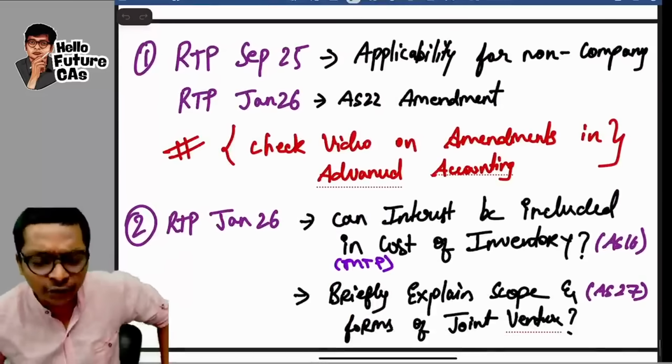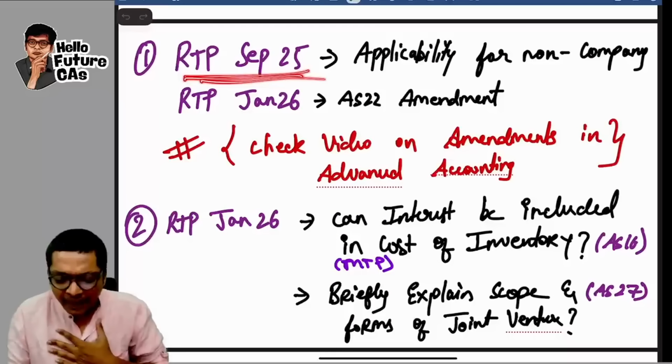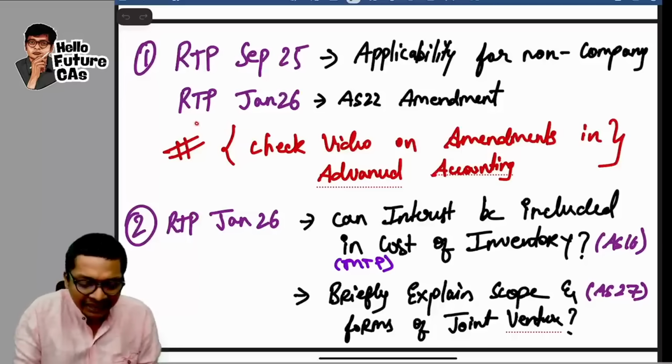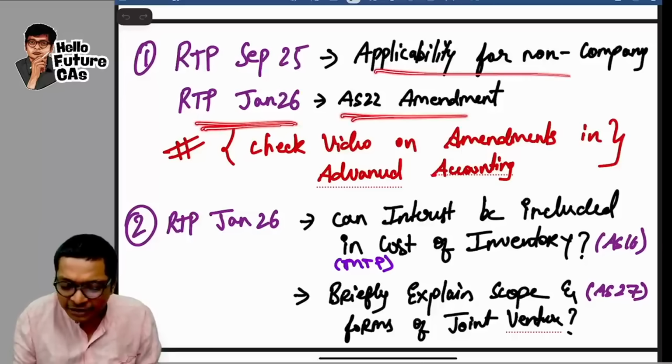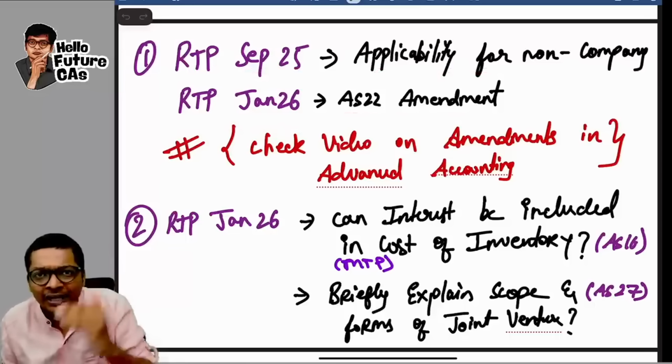Let me quickly start off. The first thing is RTP September 25, applicability of accounting standards for a non-corporate company, and RTP Jan 26, AS 22 amendment. Now these 2 are amendments in the last 2 RTPs.